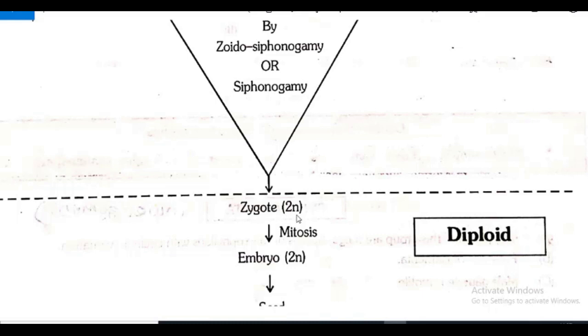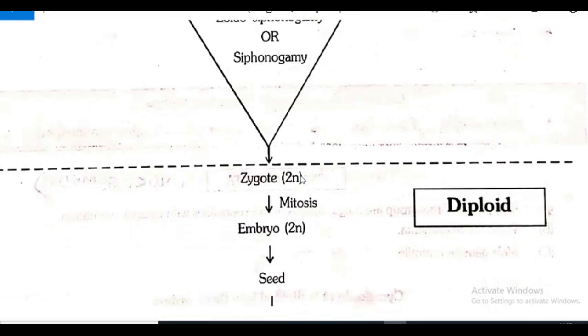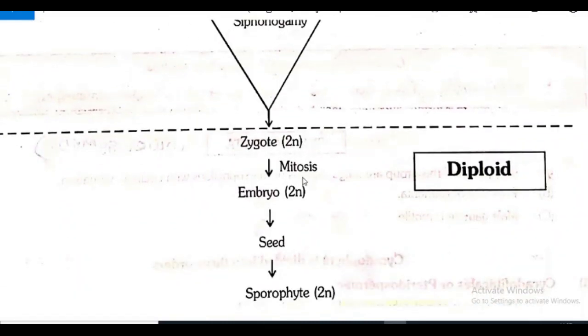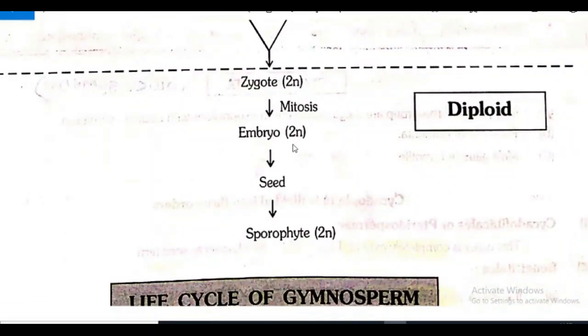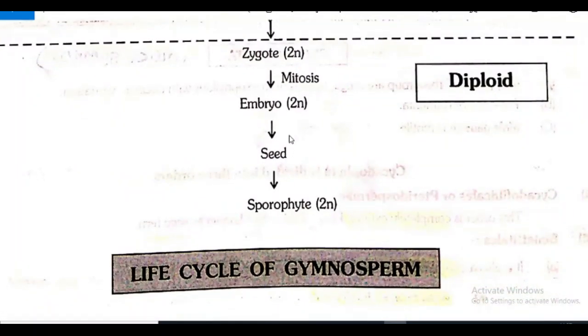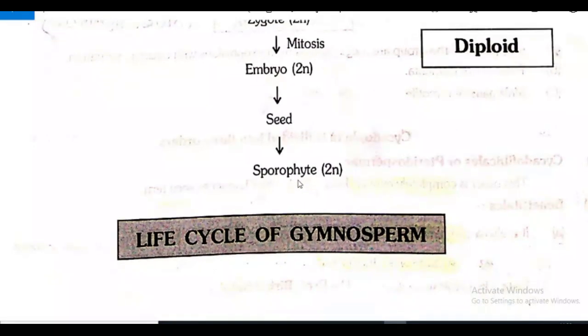And the zygote undergoes mitotic division, resulting in the formation of embryo. And this embryo, again means it contains seed, and the seed, that is the sporophyte, develops as again sporophyte. So the seed germinates and gives rise to again a diploid sporophytic plant. So when we are seeing this, you can see that the diploid stage is more as compared to haploid. Haploid stage is short-lived, only the formation of male gamete, female gamete and fertilization.